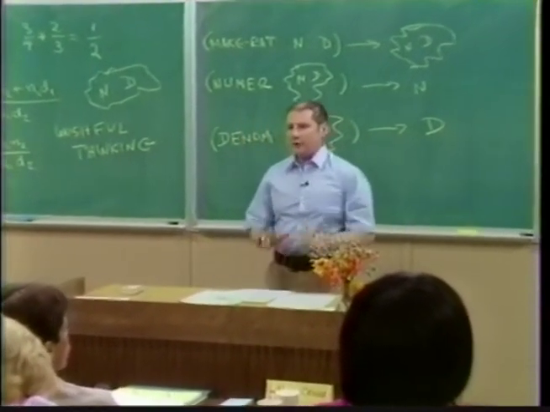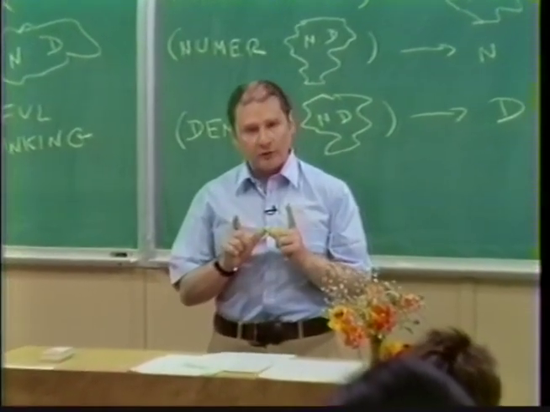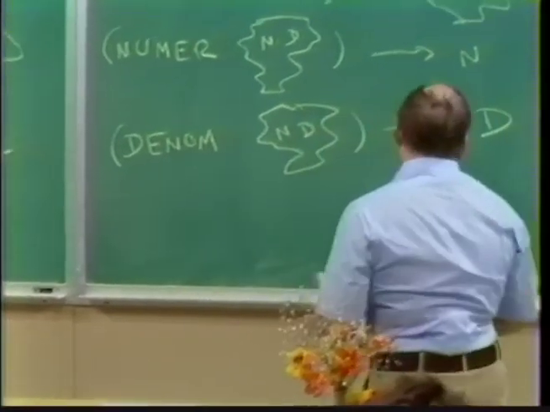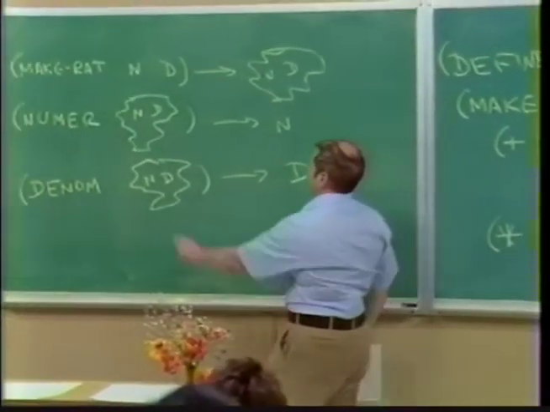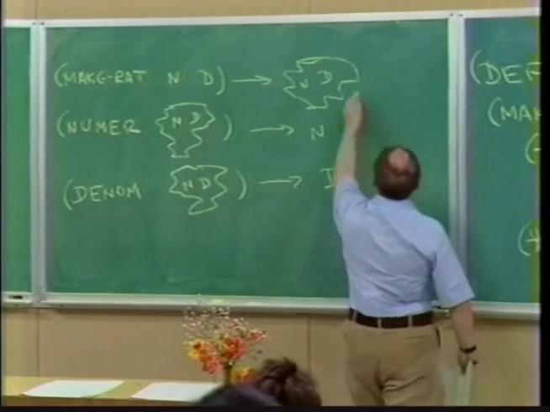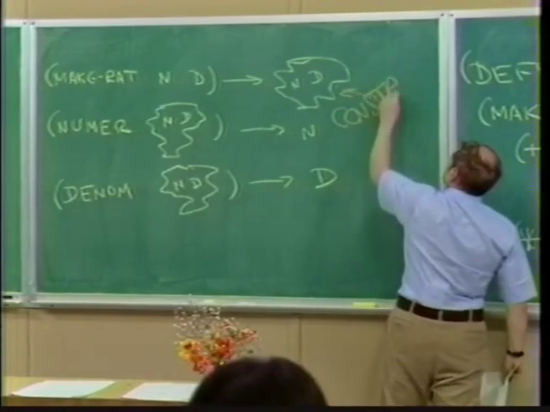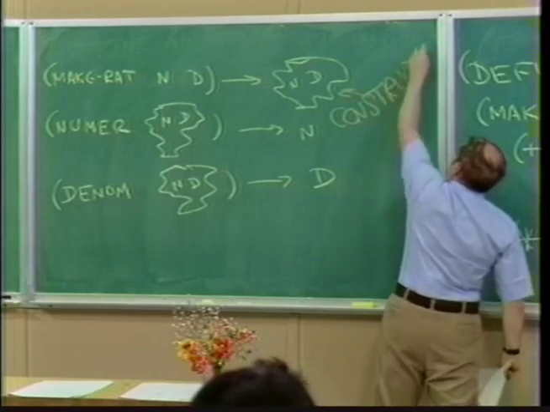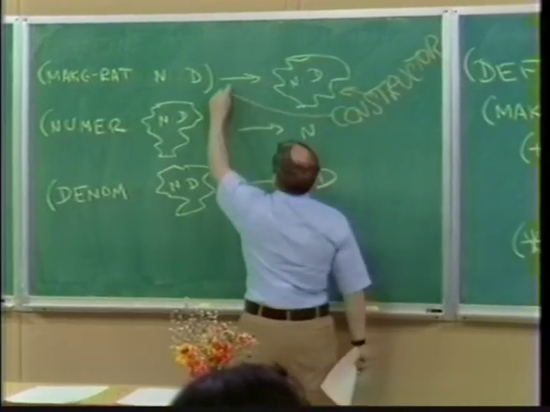What did I do? I assumed by wishful thinking that I had a new kind of data object. And in particular, I assumed I had ways of creating these data objects. MakeRat creates one of these things. This is called a constructor. I had a thing that constructs such data objects.